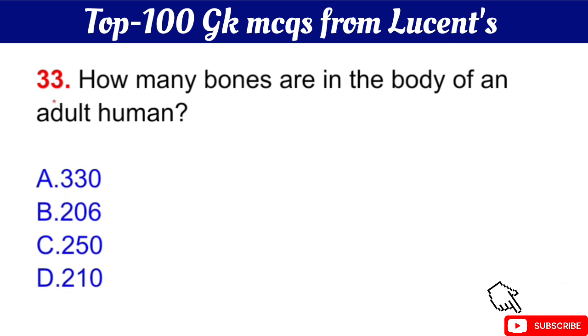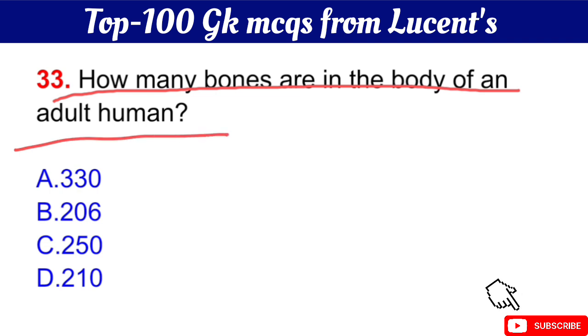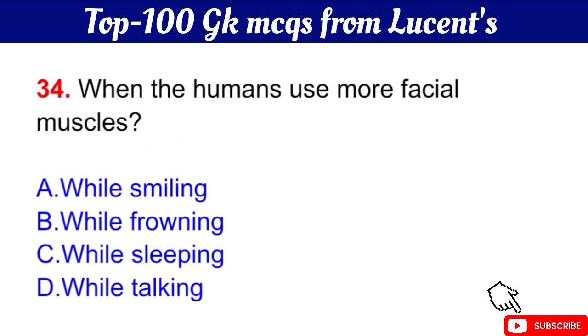Question number 33 is how many bones are there in the body of an adult human? Your question is how many bones are in the body of an adult human? The right answer is option B, 206. Okay. Question number 34 is when do humans use more facial muscles?